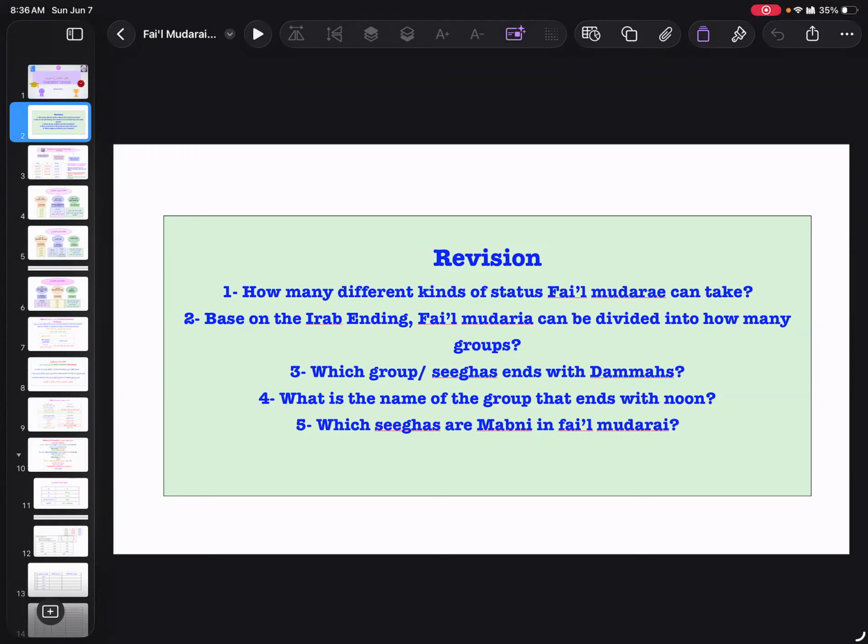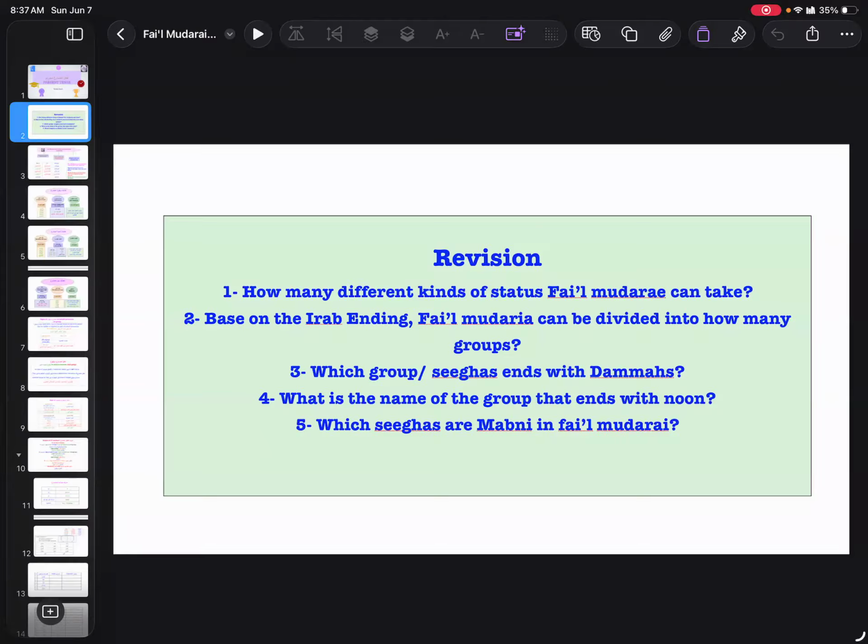So basically three status, and the default state of fi'l mudari is marfu, but then it can take nasab status and it can take jazm status as well, which is unlike past tense. Past tense is mabni and it does not take any other status. It has only one status, but fi'l mudari can take three different status.